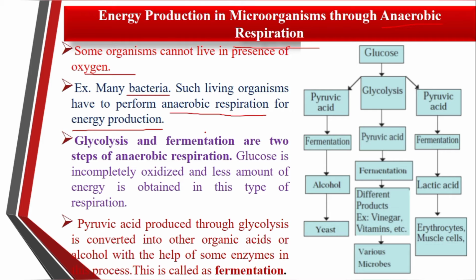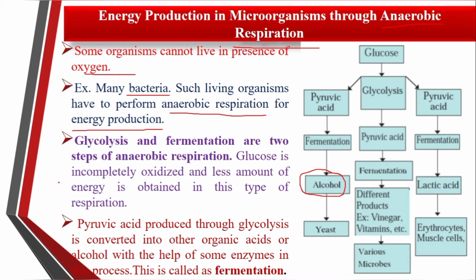That is, incomplete oxidation of the respiratory substrate in the absence of oxygen to yield what end product? To yield ethyl alcohol. The end products which are obtained are ethyl alcohol and carbon dioxide. So it is called anaerobic respiration.